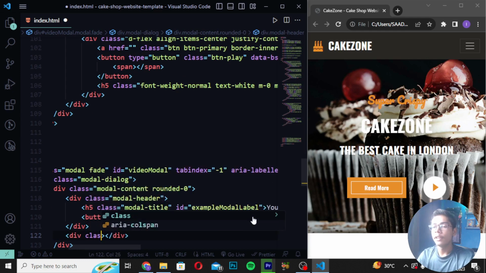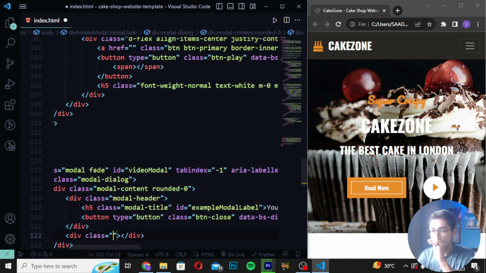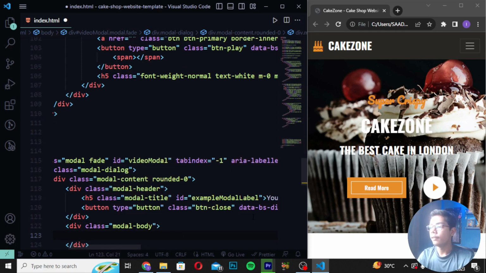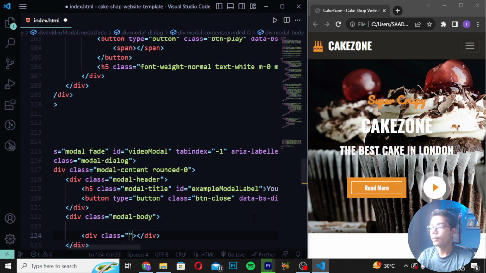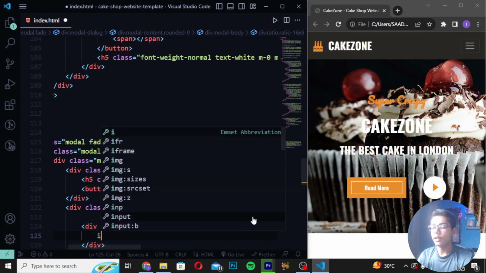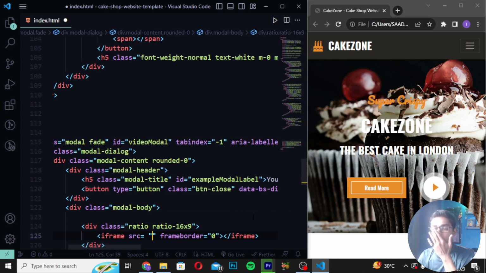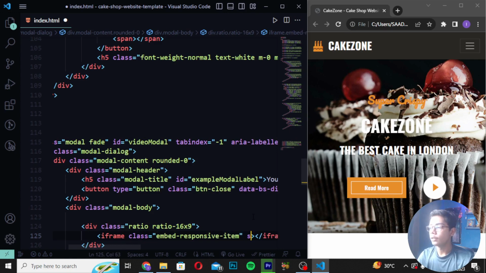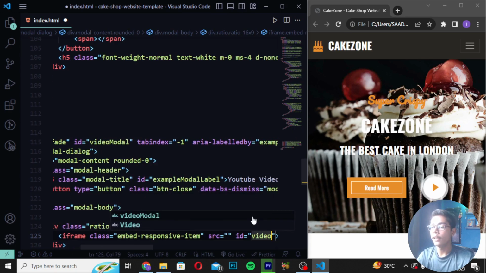After this close div and create here div class as modal-body. So here I will be now just writing here modal-body like this, and then I will be now writing here div class, and here I will be writing ratio, and write here ratio like this 16 by 9 like this. Now you have to move down and write here iframe, and then after writing this iframe, here you have to now just write here class as embed, and then I will be writing here responsive, and then when you've written this, you have to write here responsive item source like this and create id as video.